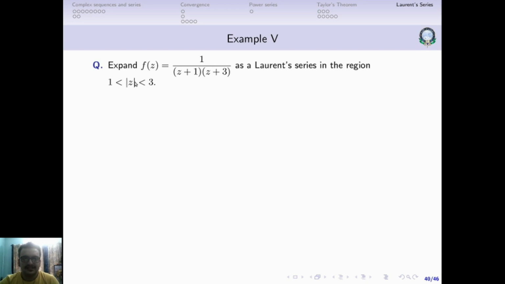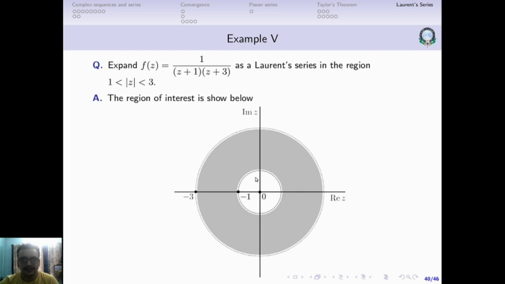So this is basically a circle. Modulus z minus z naught, with z naught equal to 0, is a circle whose center is at 0. And there are 2 radii, one is the inner radius and one is the outer radius. The inner radius is 1, outer radius is 3. Center is 0, one circle of radius 1, another circle of radius 3. That's the annular region that we are talking about here. So this is the region of interest.